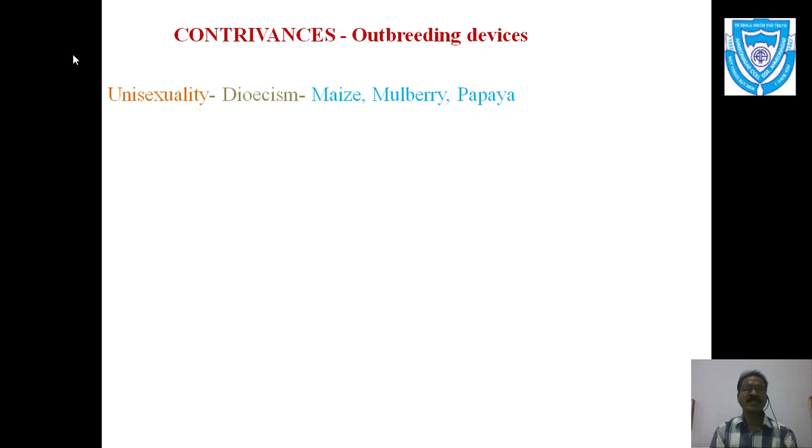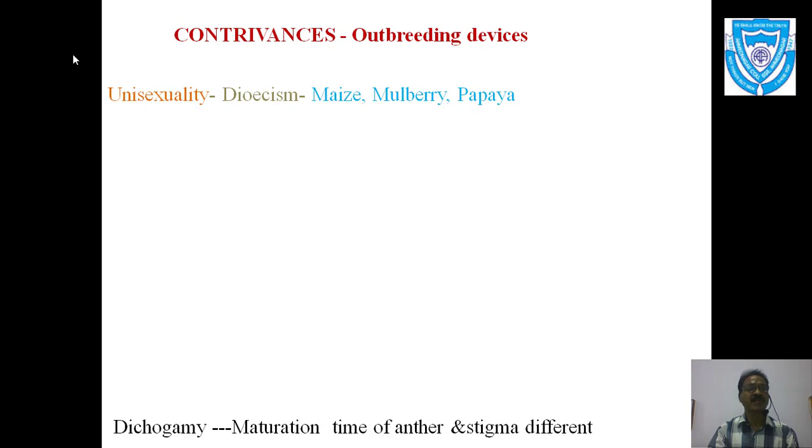That means the papaya plant we may call a male plant or a female plant. That means two different plants are present and hence the flowers are said to be unisexual. So in unisexual there is no chance of self-pollination, and hence this is the device which favors cross-pollination, that avoids self-pollination.